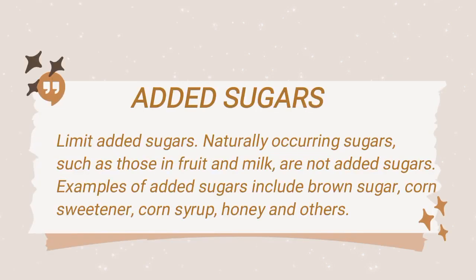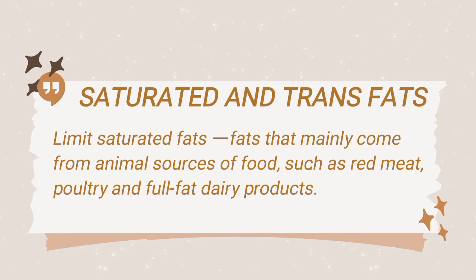Added sugar. Limit added sugars. Naturally occurring sugars such as those in fruit and milk are not added sugars. Examples of added sugars include brown sugar, corn sweetener, corn syrup, honey, and others. Check nutritional labels. Choose cereals with minimal added sugar and avoid drinks with added sugar such as soda and sports energy drinks. Saturated and trans fats.